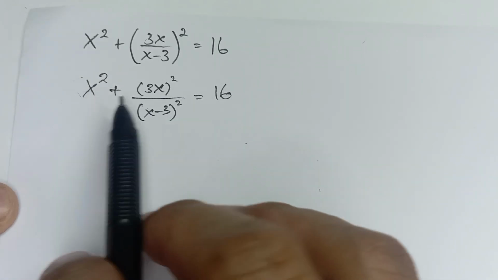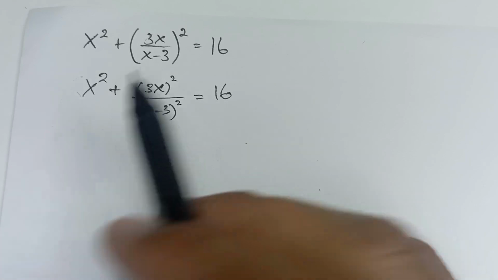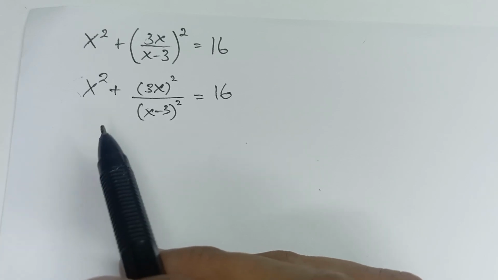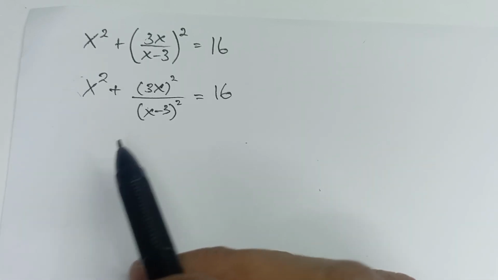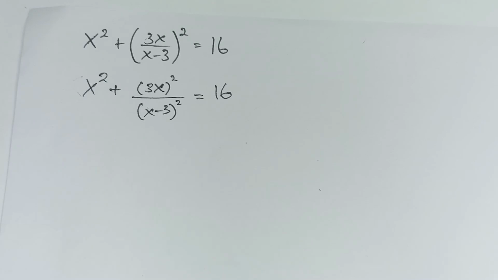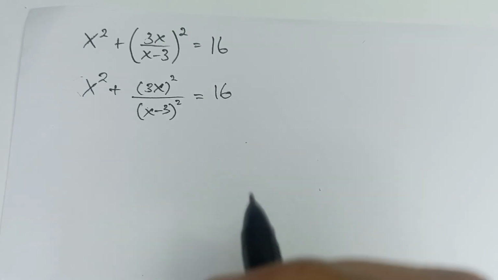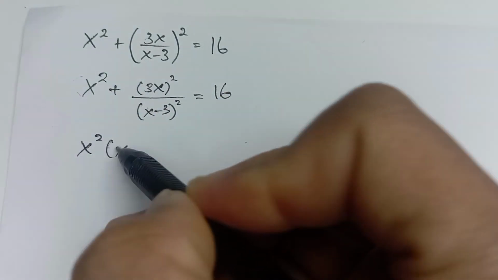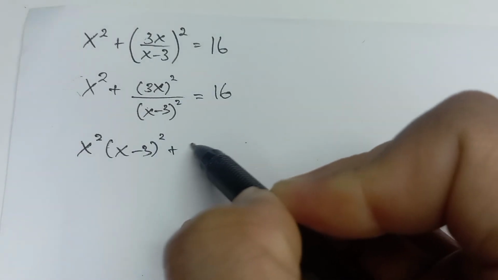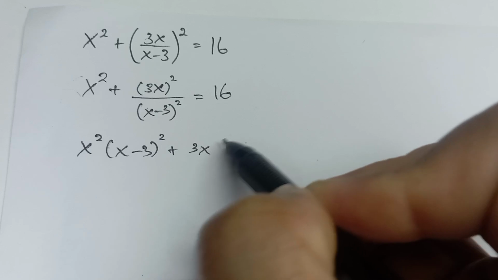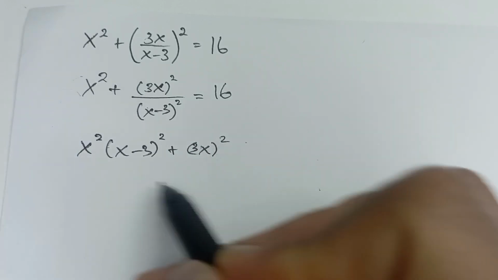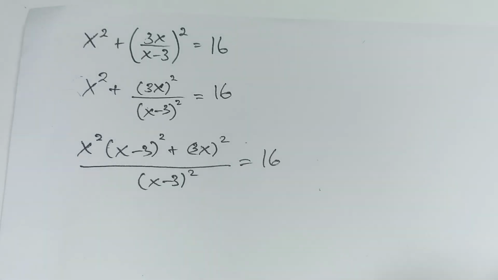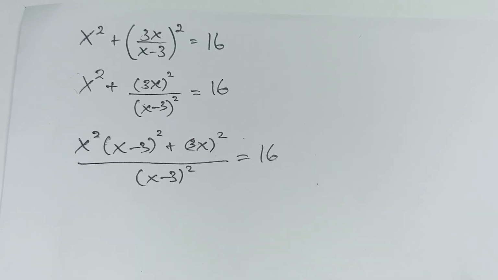Okay, for this I can cross multiply to get the denominator. x squared times (x minus 3) squared plus (3x) squared over (x minus 3) squared equals 16.